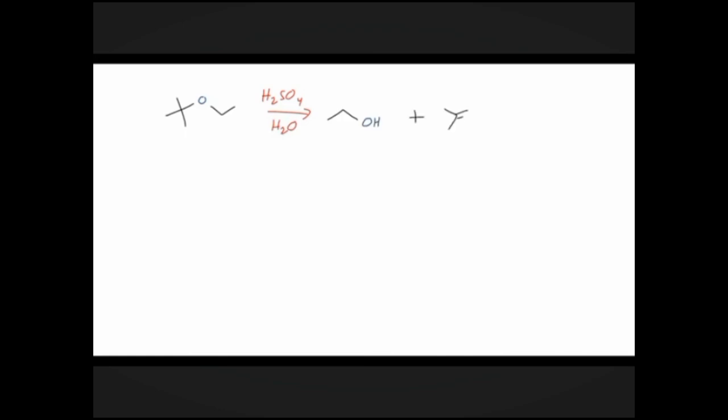The product is isobutylene. This occurs starting with the ether in a strong acid solution, so the oxygen is protonated by sulfuric acid. The protonated ether, having a tert-butyl group, which is a tertiary group, can form a stable carbocation by the loss of the ethanol product.